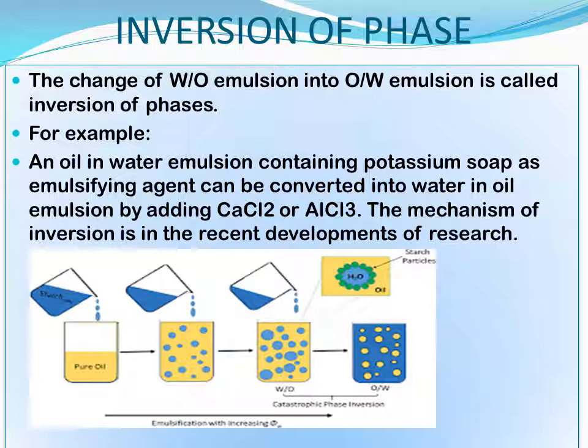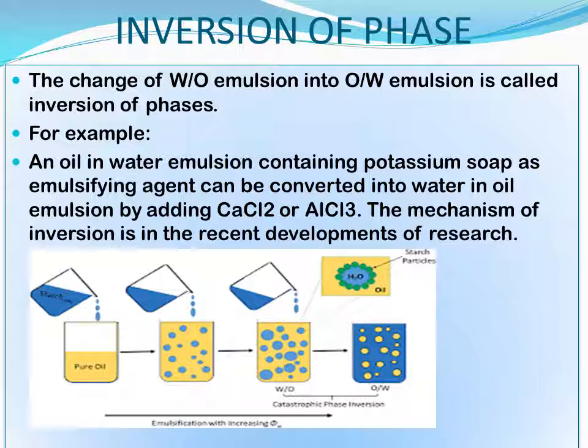If you add more and more quantities of water than that of oil, and stir it well, with mechanical stirring itself, you get an oil water emulsion. If a suitable emulsifier is added along with stirring, the oil water emulsion is prepared. So this is one method where the water oil emulsion is converted to an oil water emulsion.